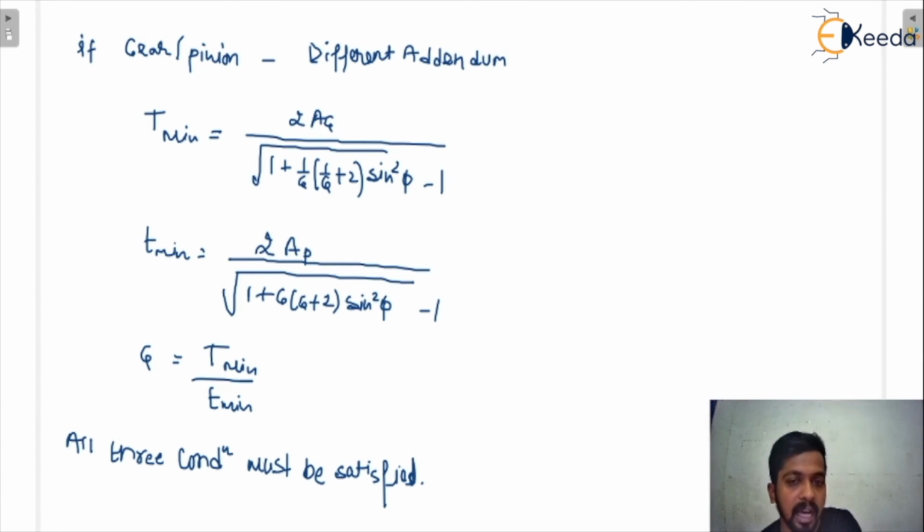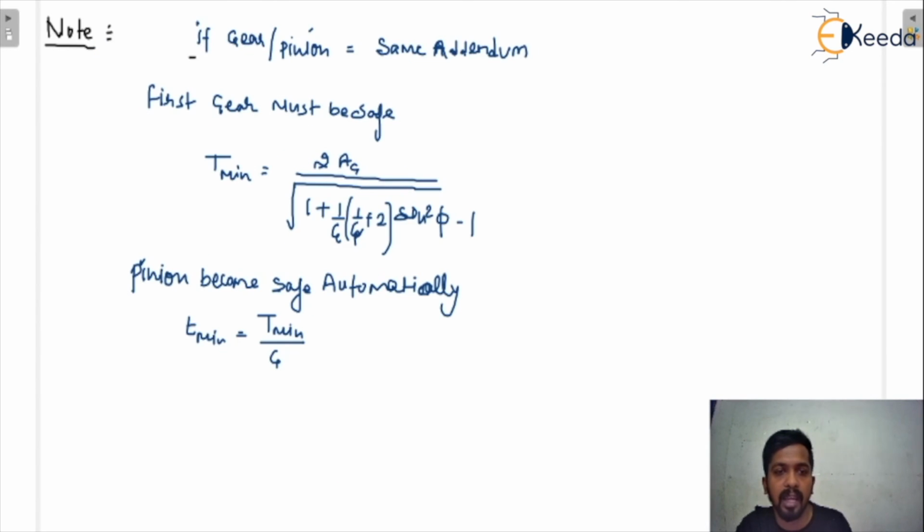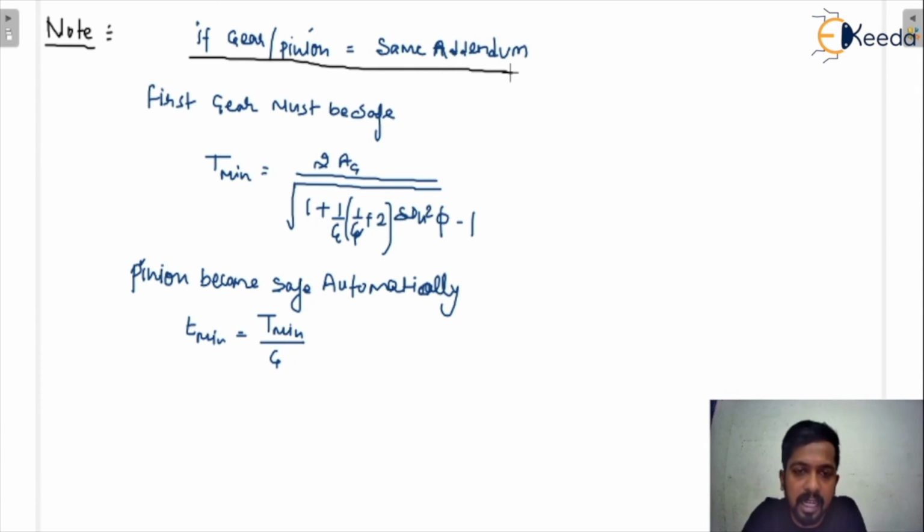Now this is the procedure for solving questions based on the minimum number of teeth. Remember this, otherwise you will get the wrong answer. First check whether the gear and the pinion have the same addendum or different addendum, and follow the procedure accordingly. I hope you understand this topic. We will do some questions on the minimum number of teeth so that you understand more precisely how to solve the questions in the exam.